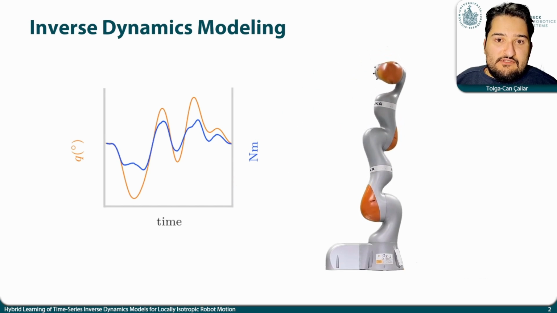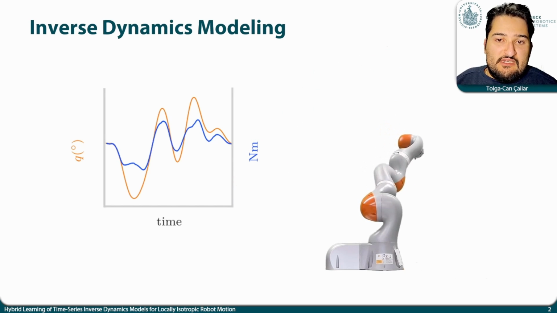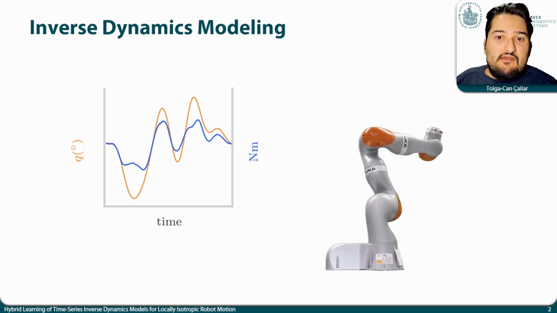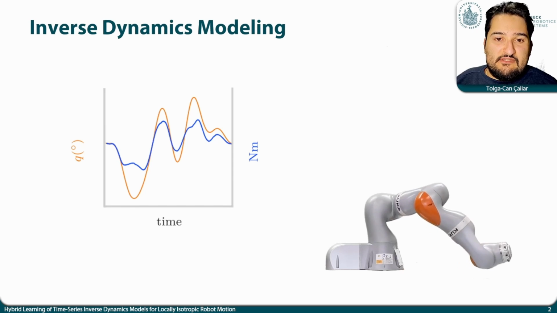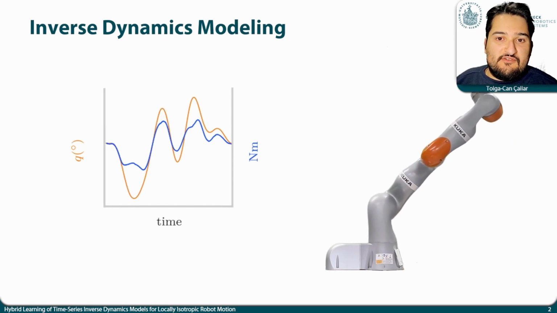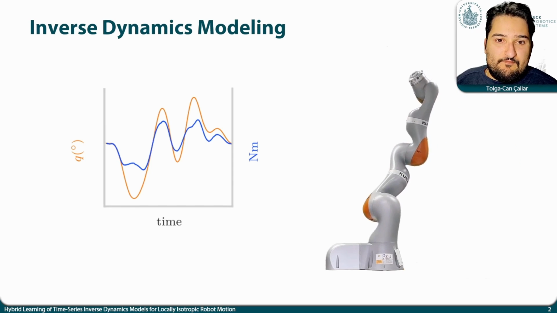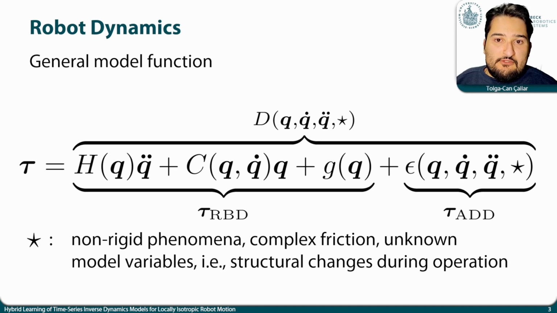With the advent of multi-articulated robots, as the KUKA EVA 40 shown here, that are increasingly employed in real-world tasks, there is an increased demand for inverse dynamics modeling strategies that can accurately represent the high-dimensional dynamics of kinematically complex robots. Looking at a general formulation of robot dynamics, a large portion of torques results from static gravity, inertia, and Coriolis forces as a function of the joint angles and their temporal derivatives within the framework of rigid body dynamics.